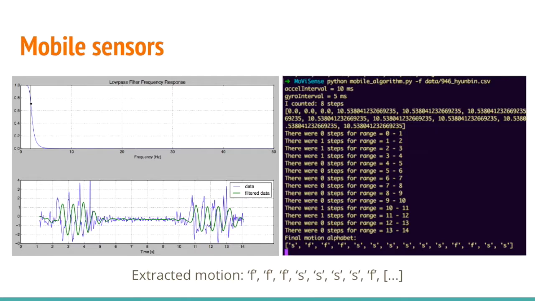Now, from the mobile sensors, we acquired data using our smartphone's accelerometer and gyroscope. We then smoothed out the data using a low-pass filter. We divided each person's data into 1-second intervals and ran the data through an algorithm to decide what direction the user was facing for each interval and whether the user made significant motion or not.